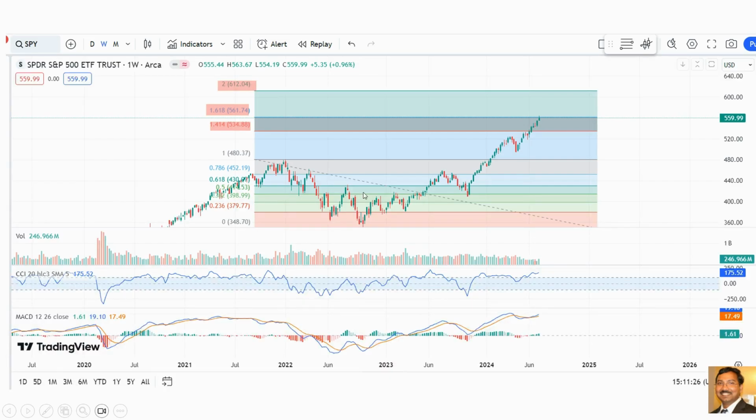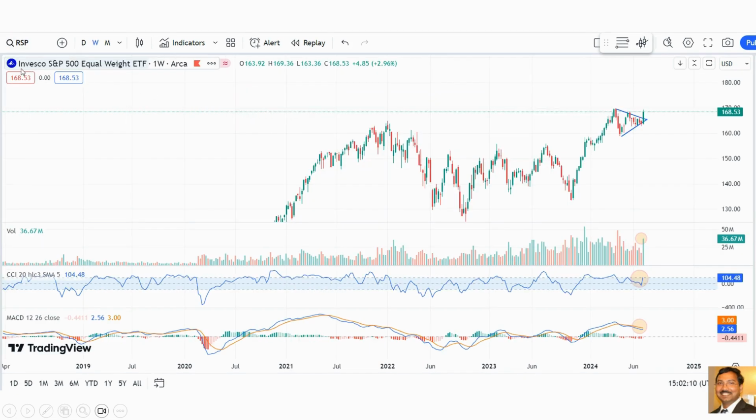And this is the bi-weekly chart. Right now it has rejected the Fibonacci level of 1.618, like 561.74. We already saw that information technology has a 32.4 weightage in the S&P 500. If the money is moving out of that, then there is a high chance SPY can go down to the 534 level. Otherwise, it can easily go to the 612 level.